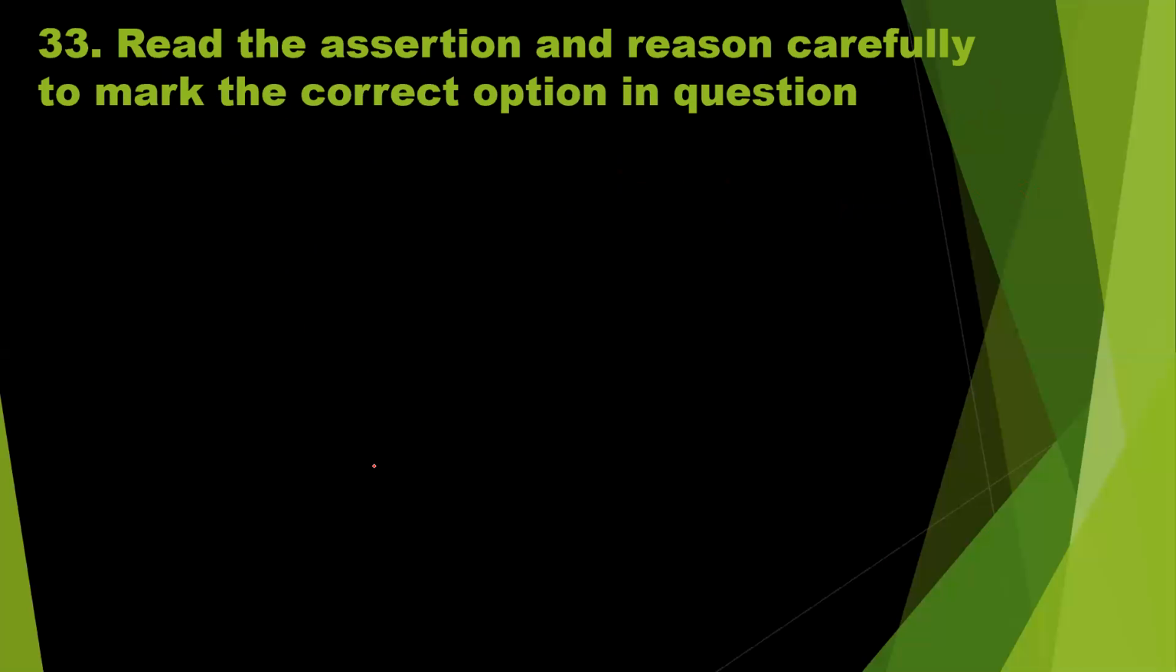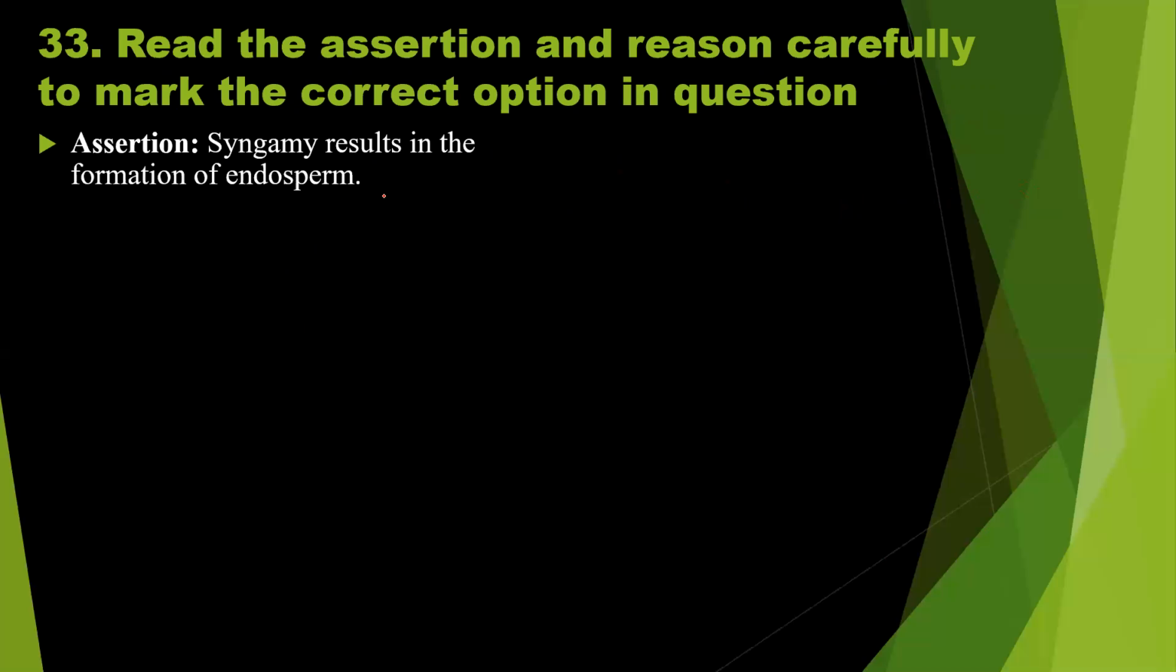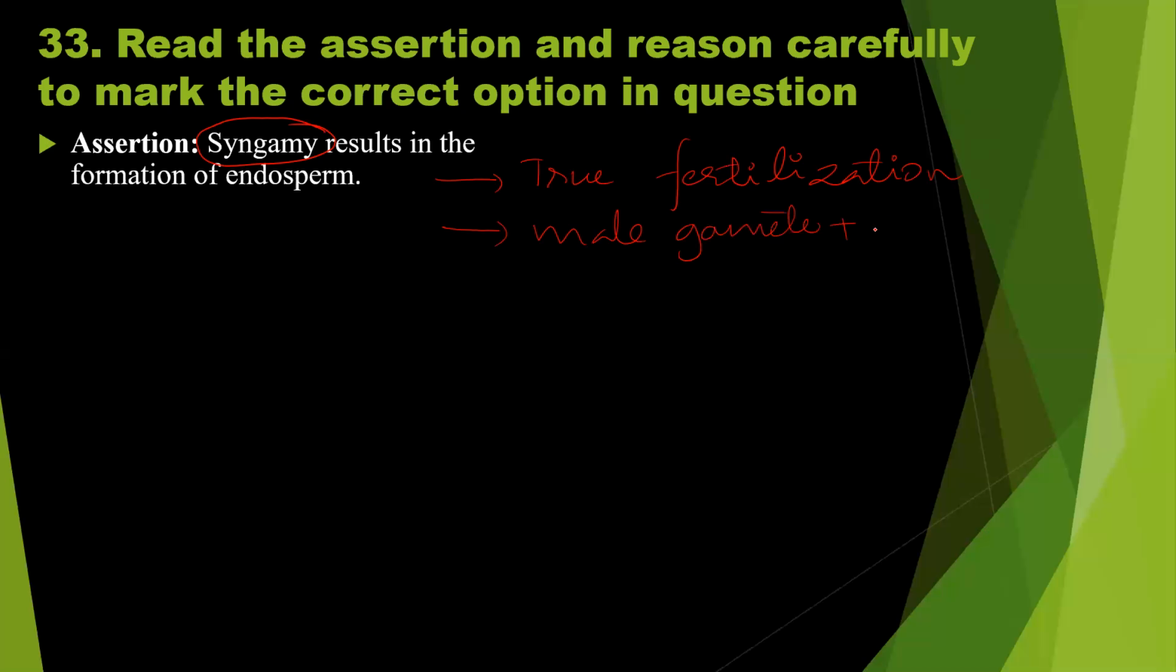Question number 33. Read the assertion and reason carefully to mark the correct option. Assertion: syngamy results in the formation of endosperm. What is meant by syngamy? Syngamy represents the true fertilization. True fertilization means the fusion of the male gamete plus the egg cell, and this leads to the formation of a zygote. So there is no formation of endosperm.